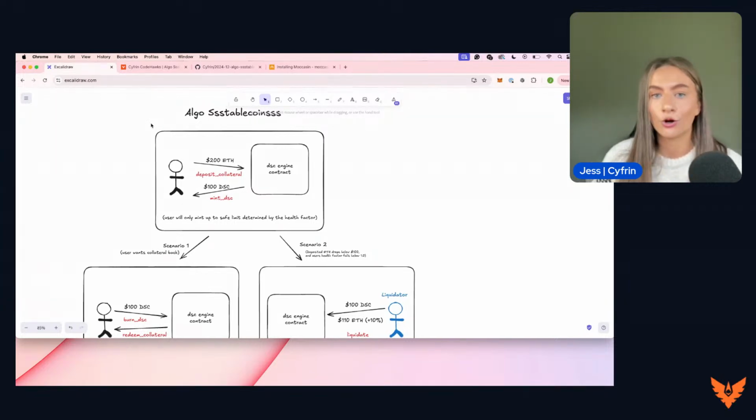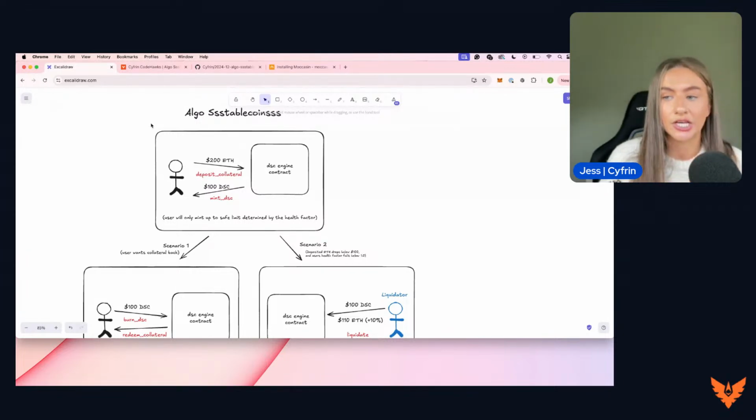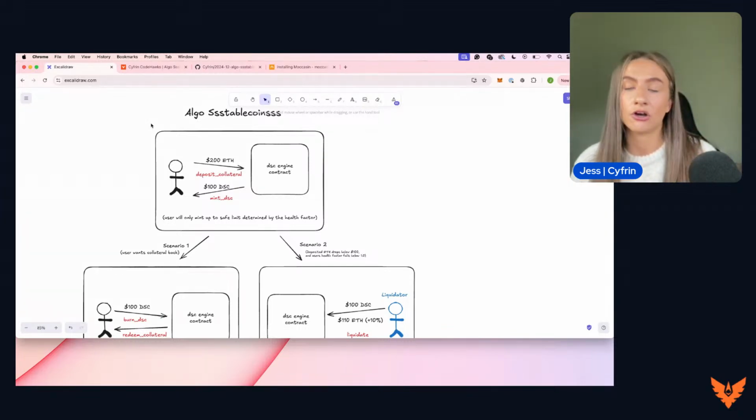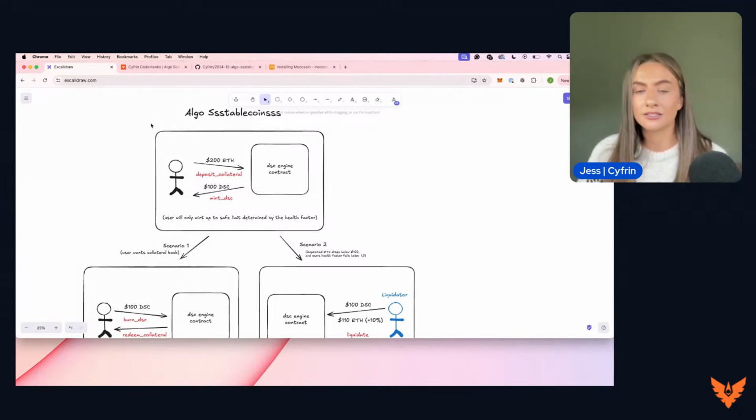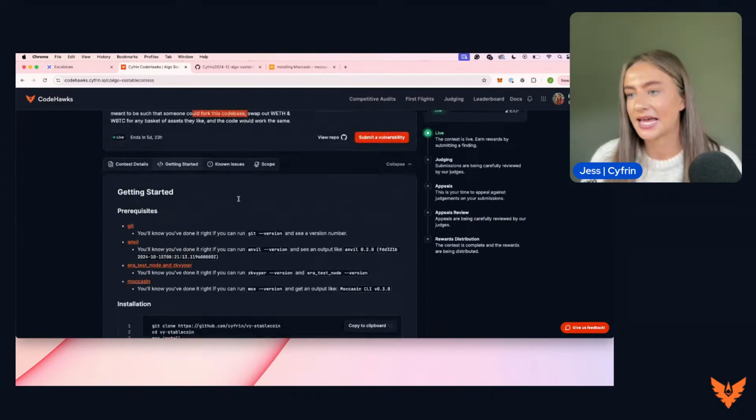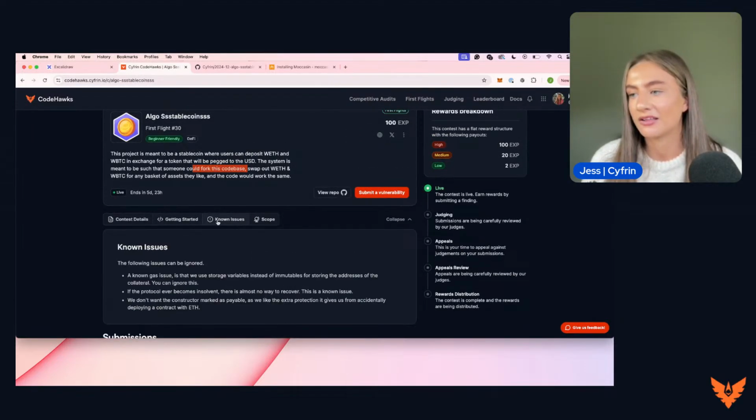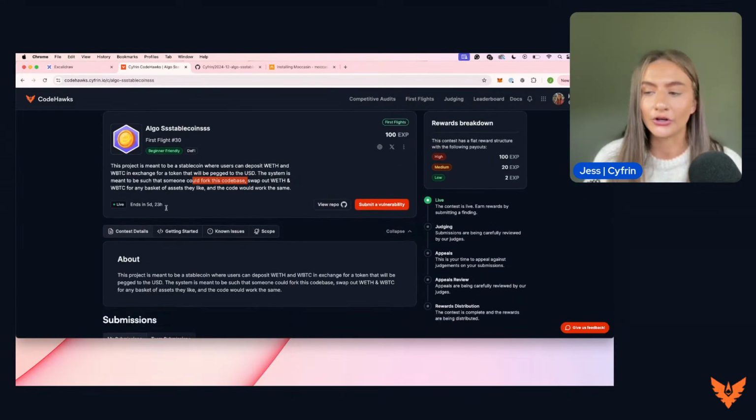So head over to our Discord. The link is in today's description. I will drop the screen grab of this so you can review it and quickly see how these contracts and this protocol are intended to function, and that will help give you a head start to determine where there are some vulnerabilities hidden within this. All of the information, as I said, is within the getting started and the contest page on CodeHawks.